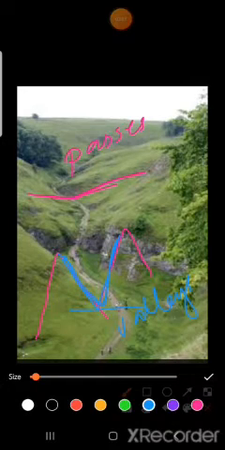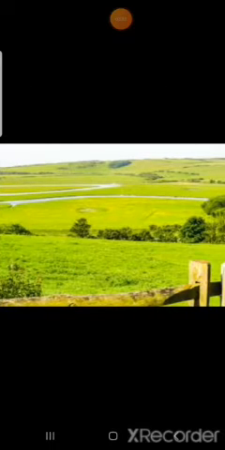So these all are examples of landforms: passes, valleys, plains, plateaus, hills, hillocks, peaks, mountains. Now let us move towards the next paragraph.